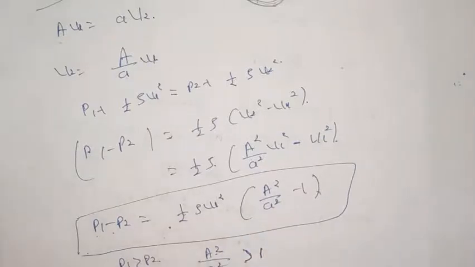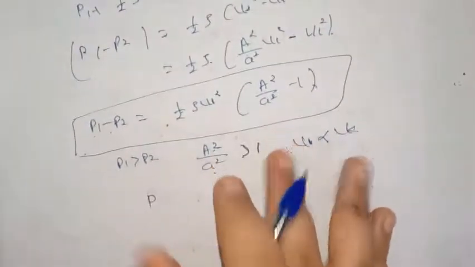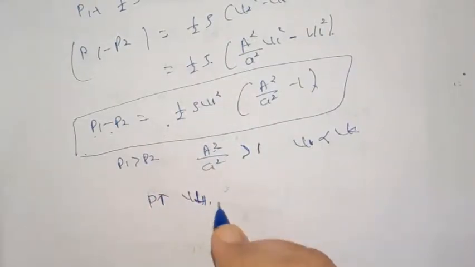But from equation of continuity, we know that V1 is less than V2. Thus, on a horizontal flow, the fluid pressure is always greater at the point where fluid velocity is lesser. So, where pressure is more, velocity is less.